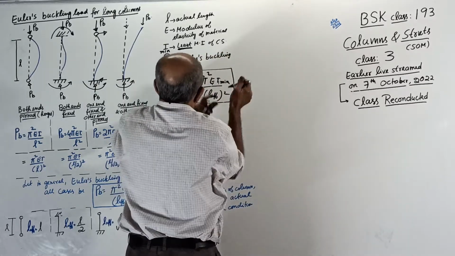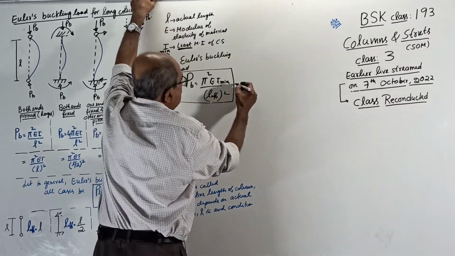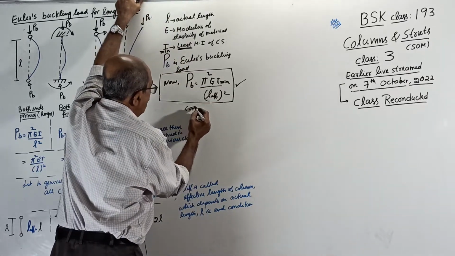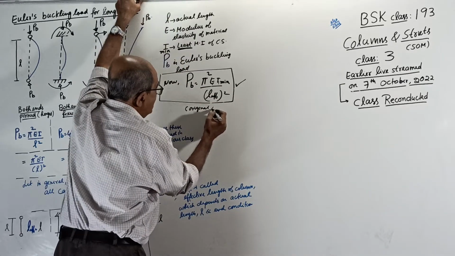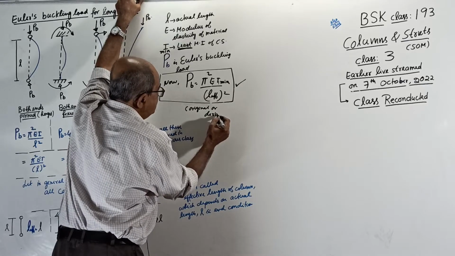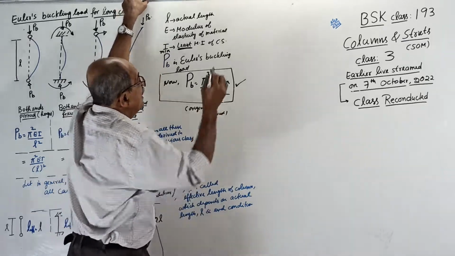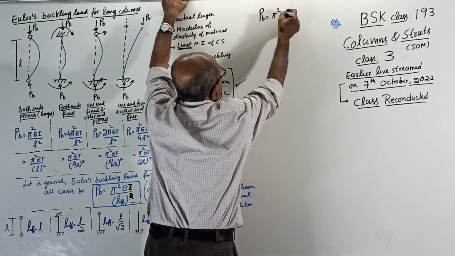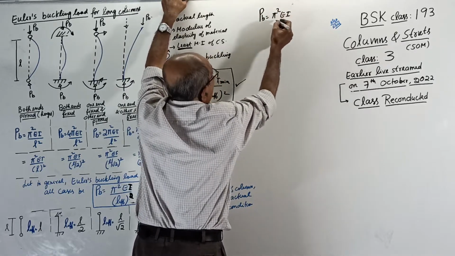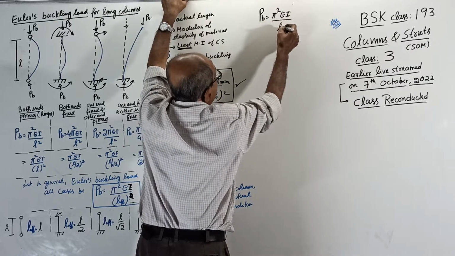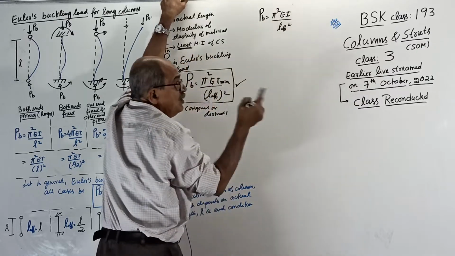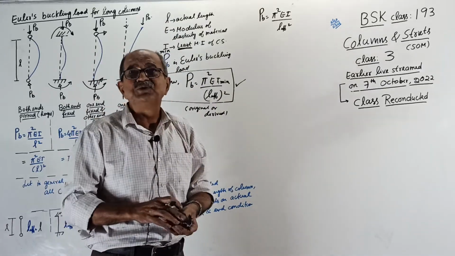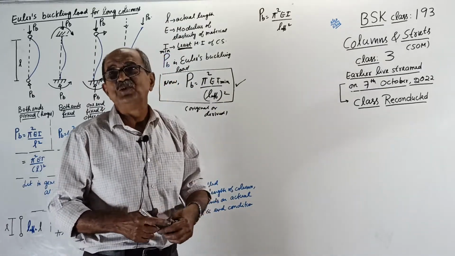Now, see. This is the Euler's buckling load. This is the original, or derived, formula. PB equal to, in general, pi square E I divided by L effective square. I means I minimum, I already told you, I won't write it. We know that. Hope most of you are knowing it.